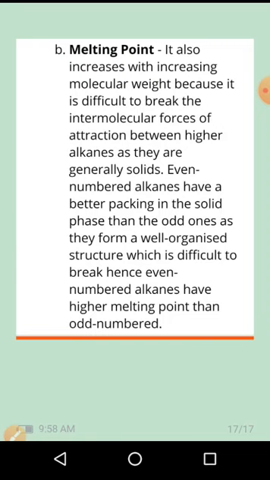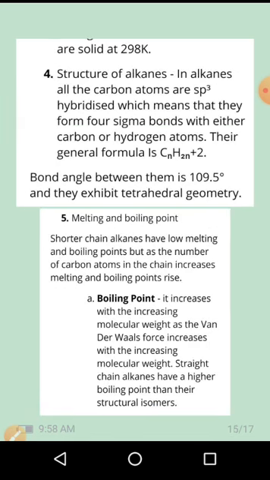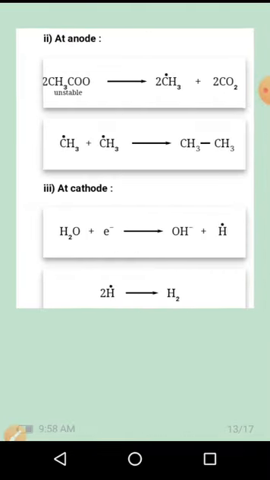So these are some physical properties: they are colorless, odorless, possess weak van der Waals forces, 1 to 4 carbon atoms are gases, 5 to 17 are liquid, and higher than that are solid. With an increase in the number of carbon atoms, the melting and boiling points also increase in alkanes.